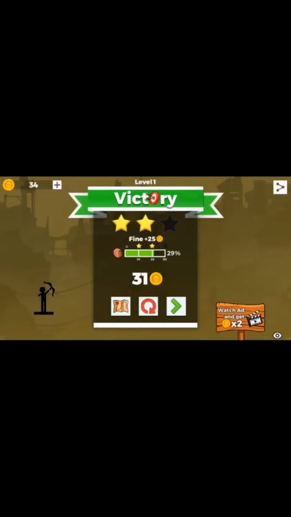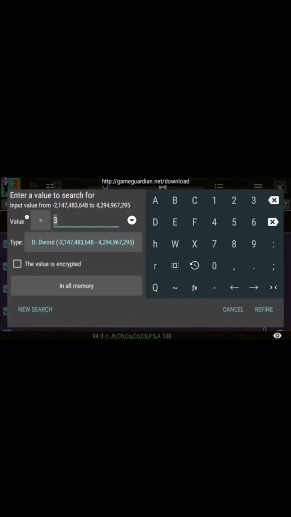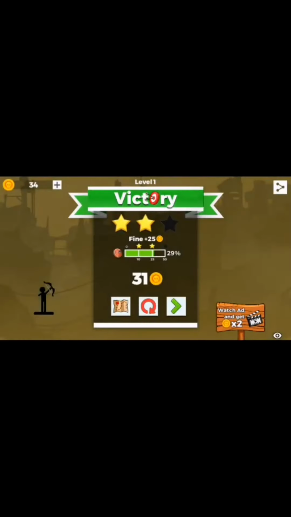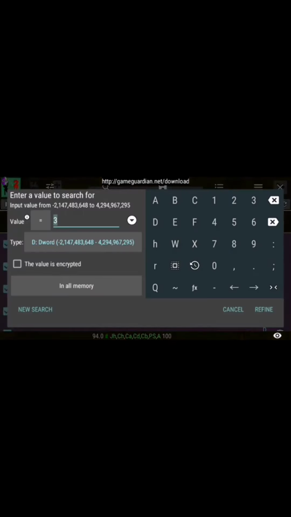As you can see, we just earned 31 coins and before we had 3 coins. So we have to input the value 34. Then you have to refine.